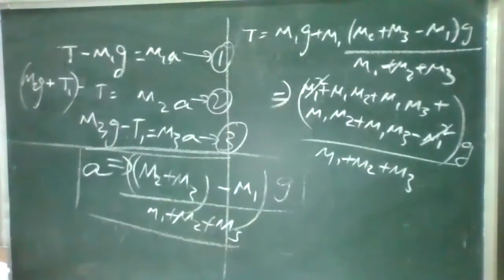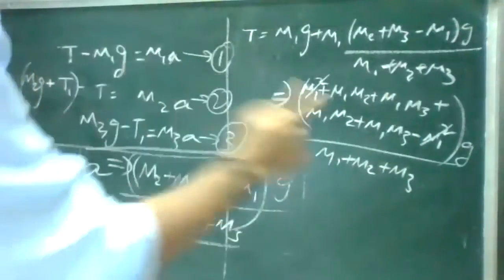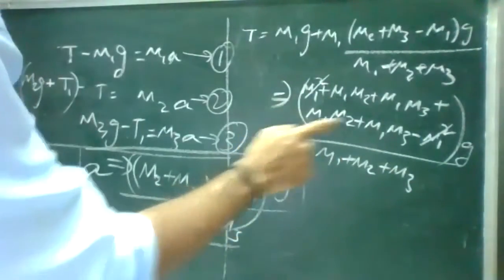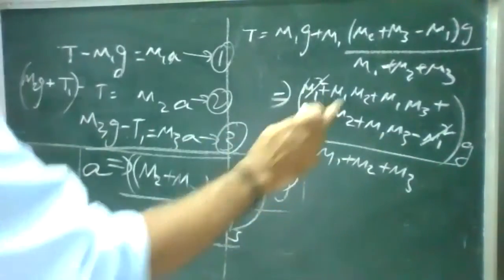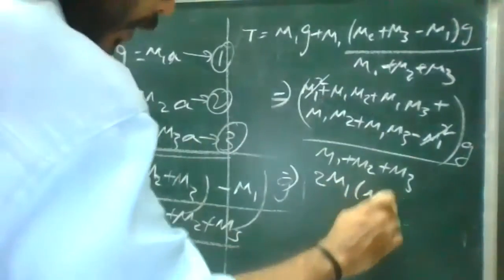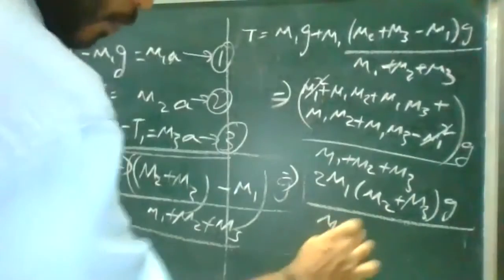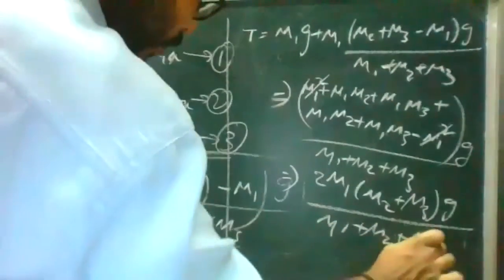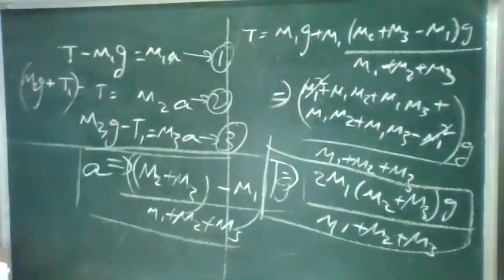So in all the relations, m1 is common. Correct? m1 m2 here, m1 m2 here, m1 m3, m1 m3. So it is two times. So what I'll do, I'll separate 2 m1 into m2 plus m3 into g by m1 plus m2 plus m3. So this is your tension T.